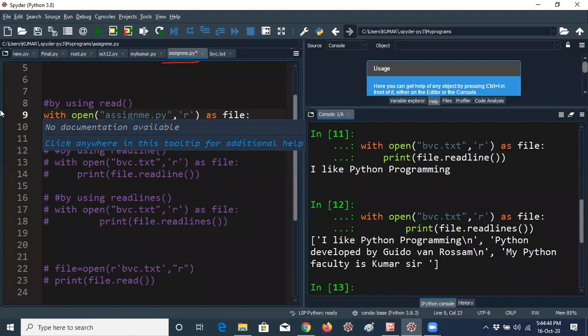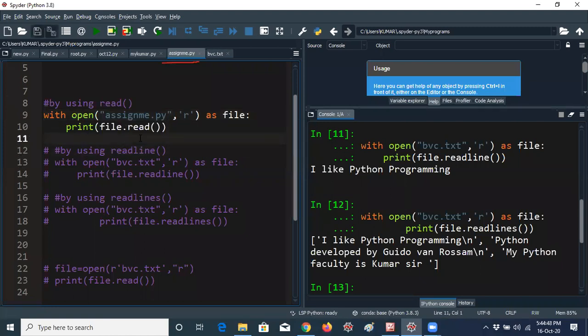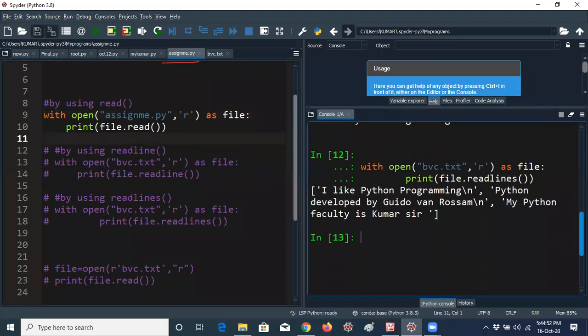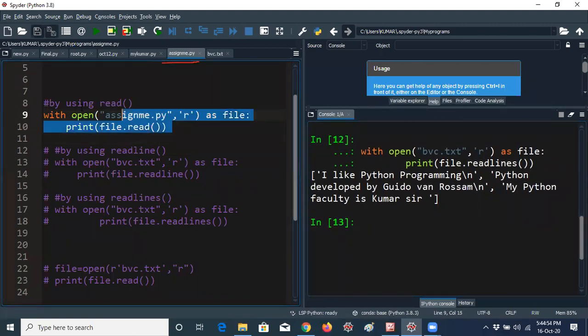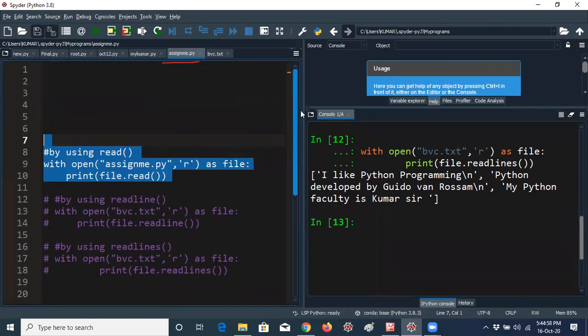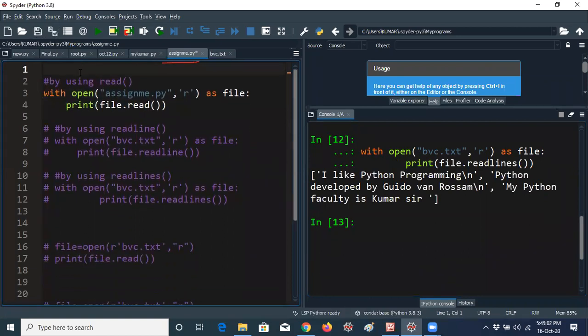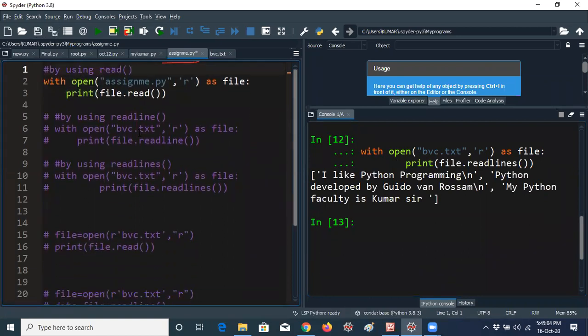Assignment.py. Okay, I'm giving a simple question. The question is: write a program to print the contents of a given file. That means the same file. Whatever the data in this file, here we even have comment lines. I would like to print all the lines of this assignment.py file. Instead of a text file, I am giving the assignment.py file name.